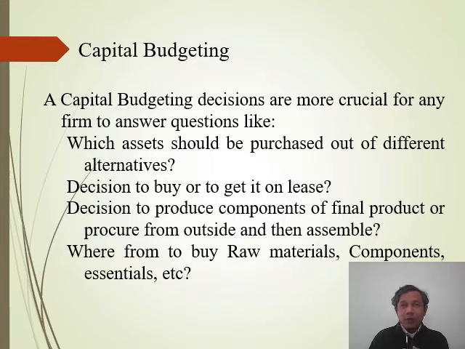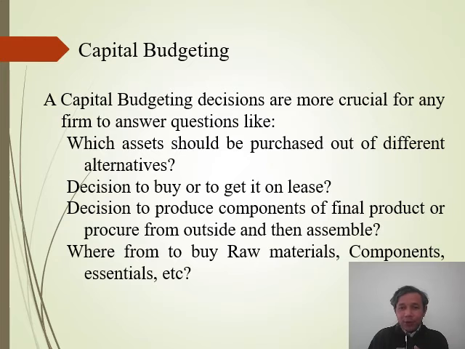Actually, the question is which type of process will be more cost effective, whether manufacturing will be more cost effective or whether buying it from someone and assembling it is more cost effective. So the financial manager has to look at that type of decision very clearly in the case of capital budgeting, because finally the fixed asset is going to generate a return for the company. It is going to give a return to the investors. But if the fixed asset is wrongly selected or not properly selected, then definitely the company will not be able to generate profit from the firm.